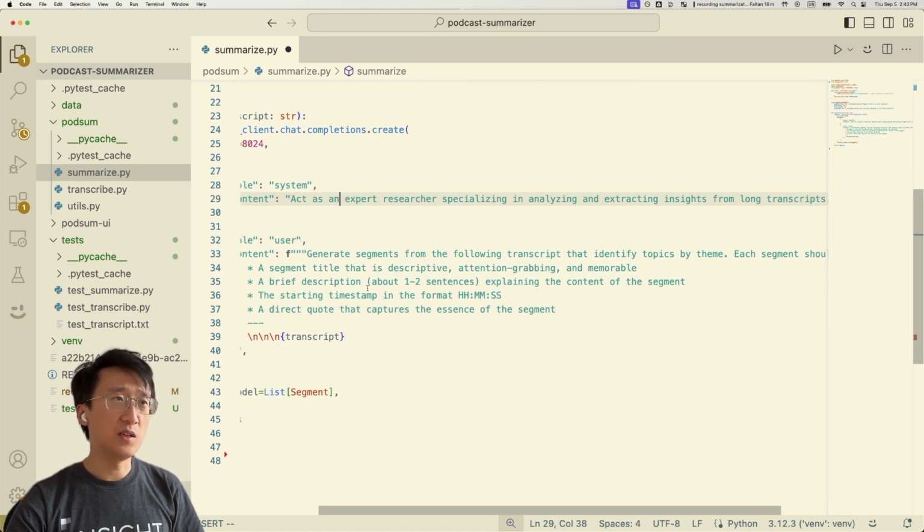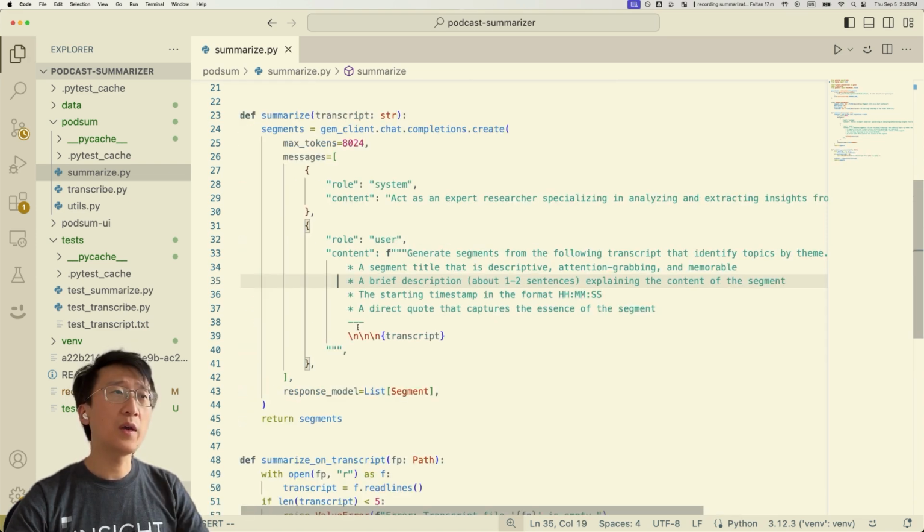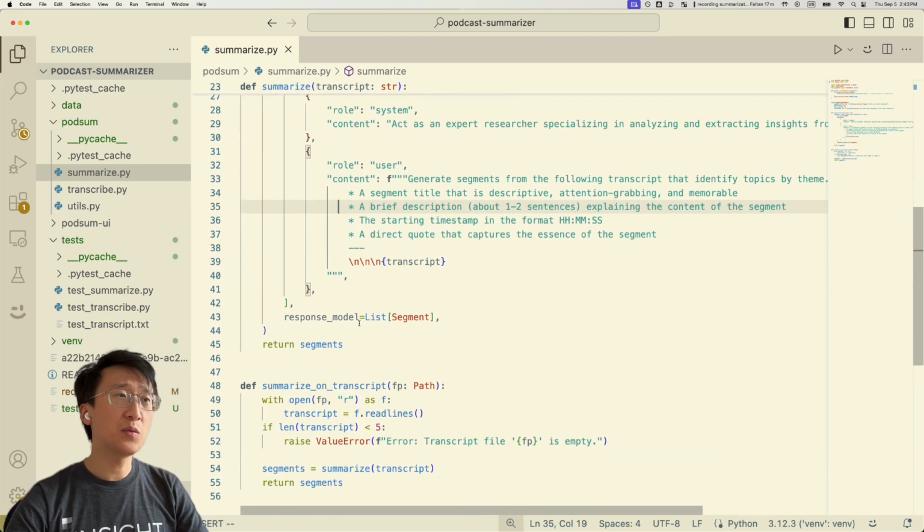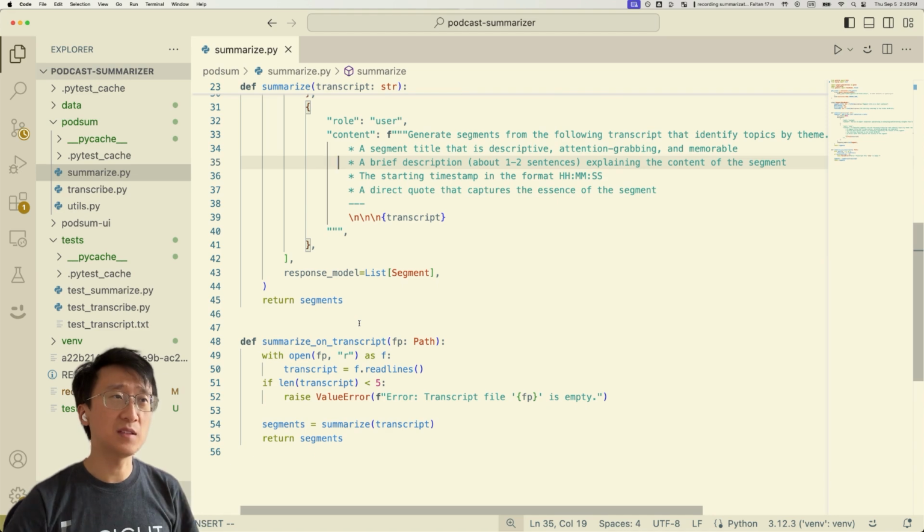We want to get a title that's interesting, a brief description, and the direct quote that captures the essence of the segment. Okay, now at the very end, we can basically open up the text file transcript that we have already made and feed it through this function that we just created, which is called summarize. And now we should get the segments.